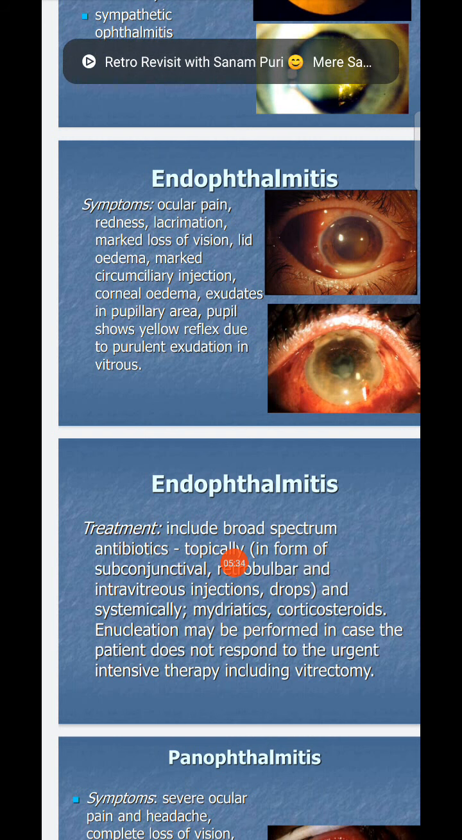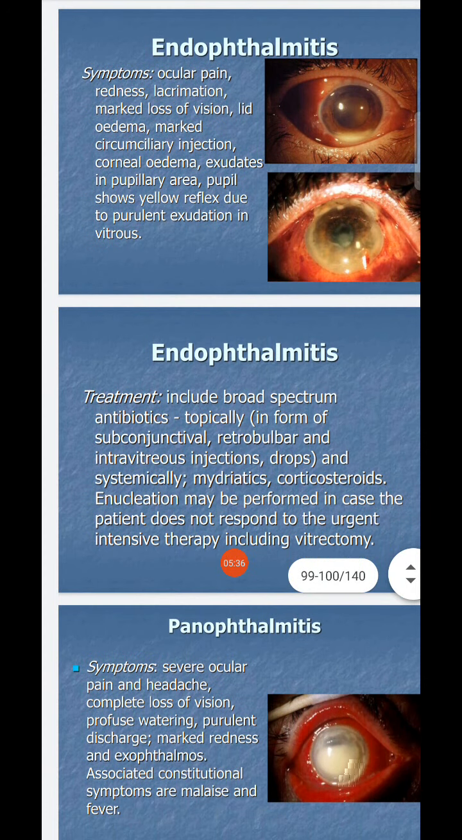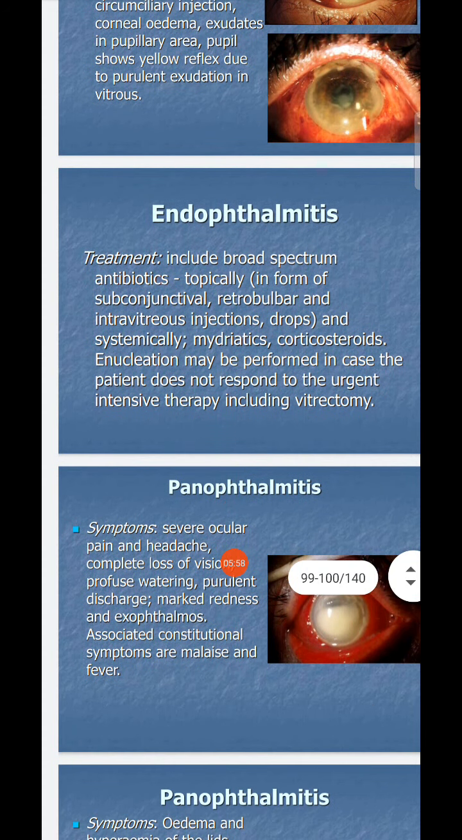Treatment: what can the treatment be? Treatment includes broad-spectrum antibiotics, typically in the form of subconjunctival, retrobulbar and intravitreal injections and drops. Systemically, we can give corticosteroids. Enucleation may be performed in case the patient does not respond to urgent intensive therapy, including vitrectomy. We can do the vitrectomy for the patient. Next one is